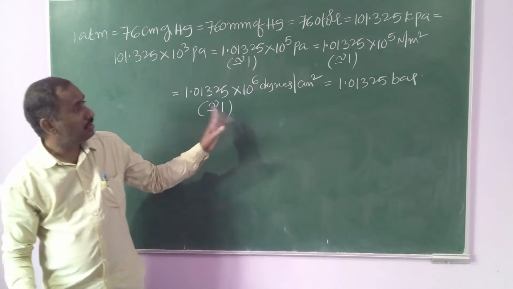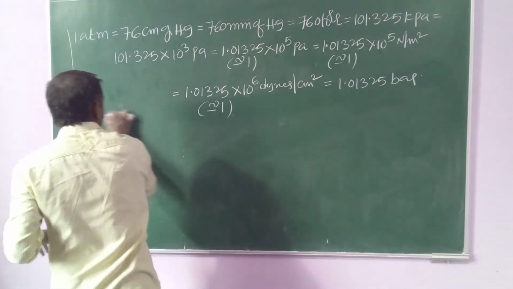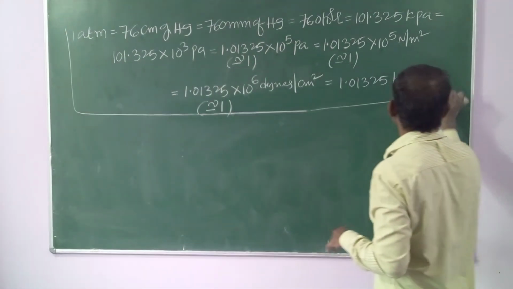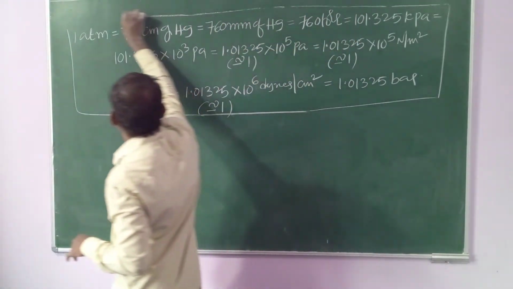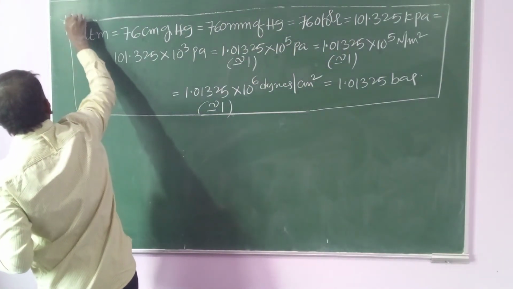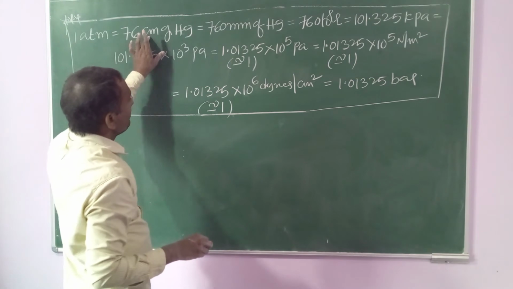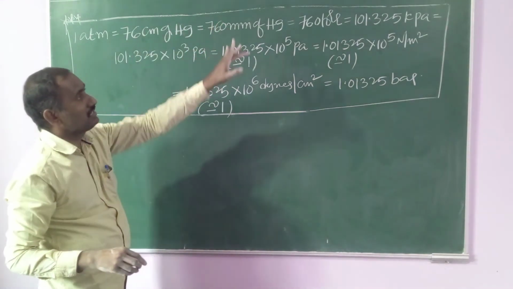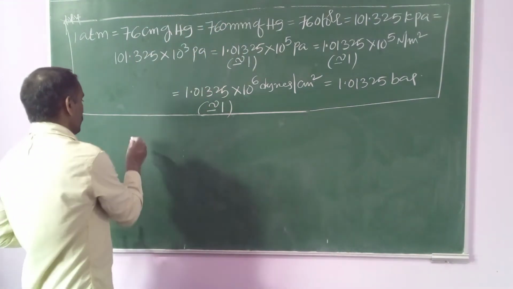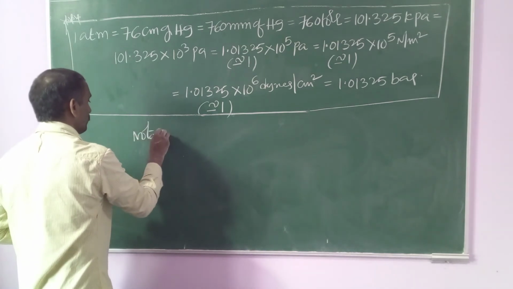Very important. All interconversions you should remember, useful for numerical problems. 1 atm equal to 76 centimeter equal to 760 mm equal to 760 torrs. Very important. So this interconversion, just you should remember that note.